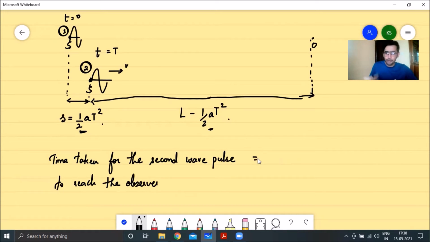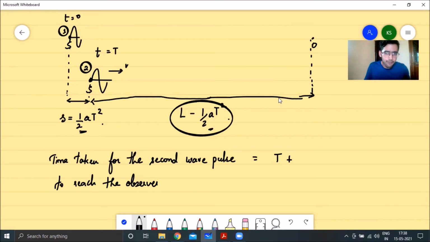Let us take this from the time of t equal to 0, right? So from the time of t equal to 0, the second wave pulse, first of all, took an extra time to be emitted, right? It took a time of capital T to be emitted. And once it has been emitted, it has to travel this much distance to reach the observer, right?